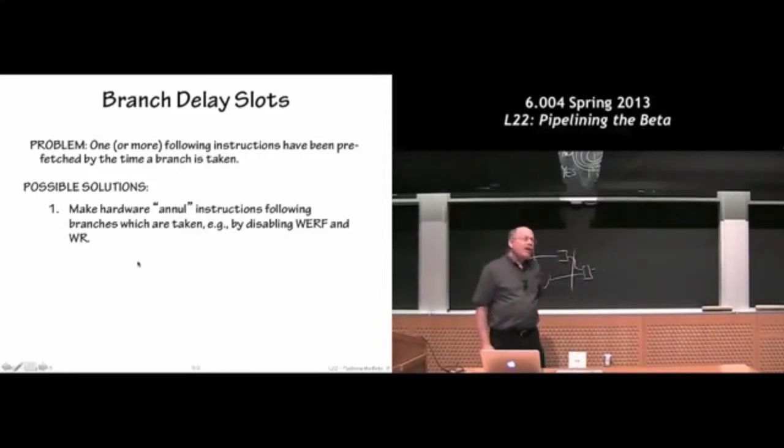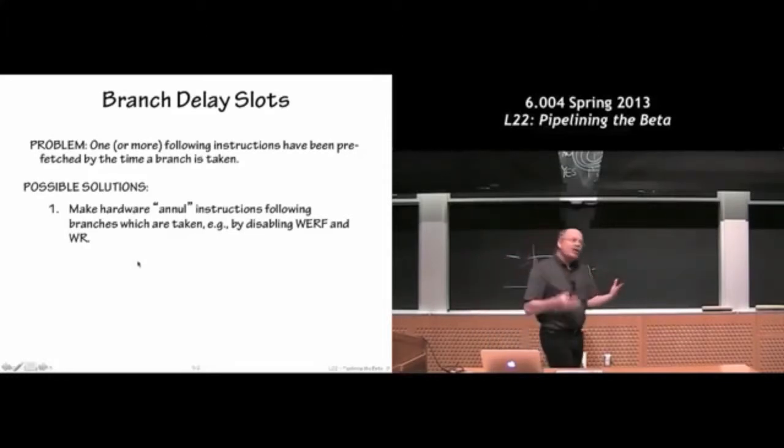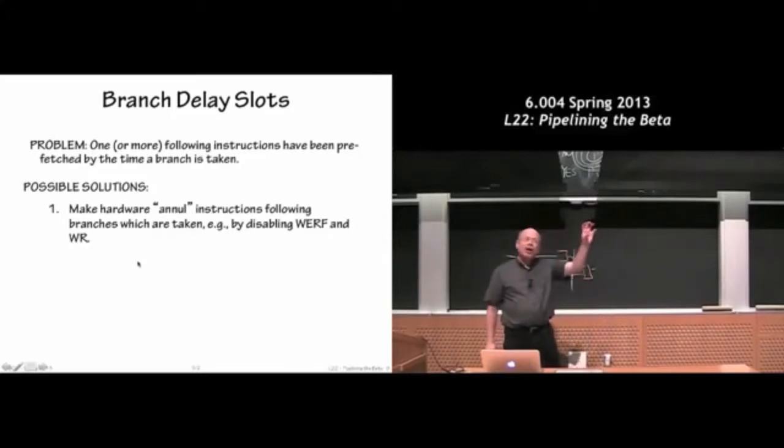Now there are different ways we can do that, and we'll have a very simple way that turns out to serve us well. You can turn off the write, the things that cause the state of the machine to change. You can just basically disable them, and now the state of the machine doesn't change, so it's like the instruction was never executed. So annul the instruction and say, don't execute the XOR.